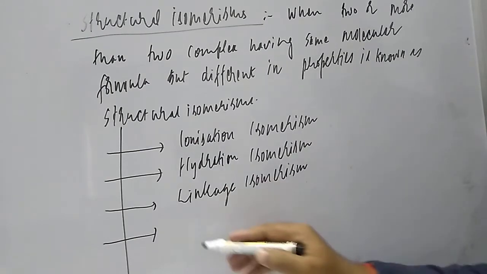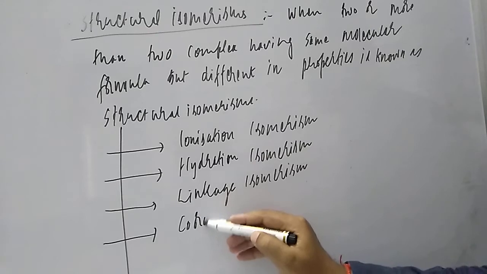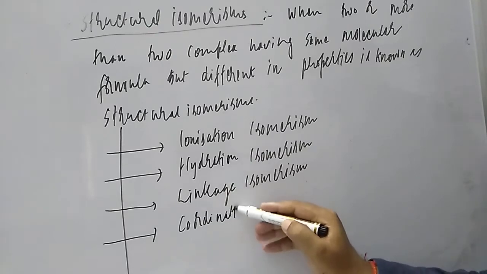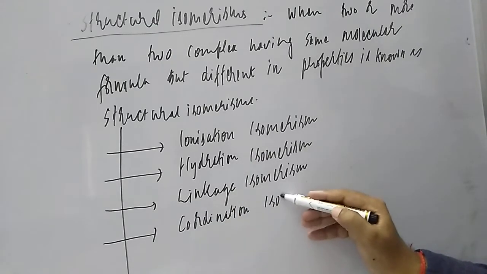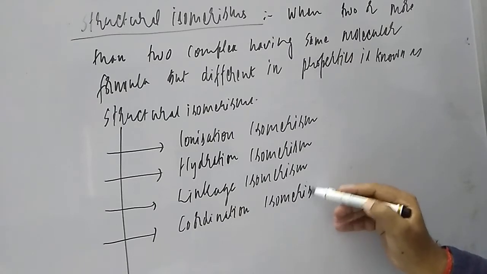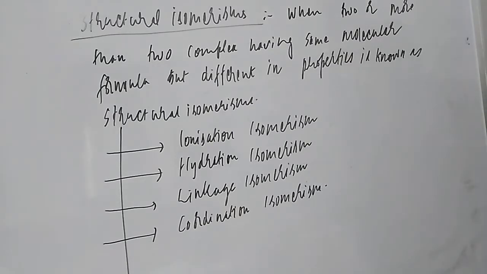Okay, and the last one is coordination isomerism. So structural isomerism is of 4 types, students. That is, first is ionization isomerism, hydration isomerism, linkage isomerism, and coordination isomerism. So let us go and study one by one. Ionization isomerism is somewhat quite important also.